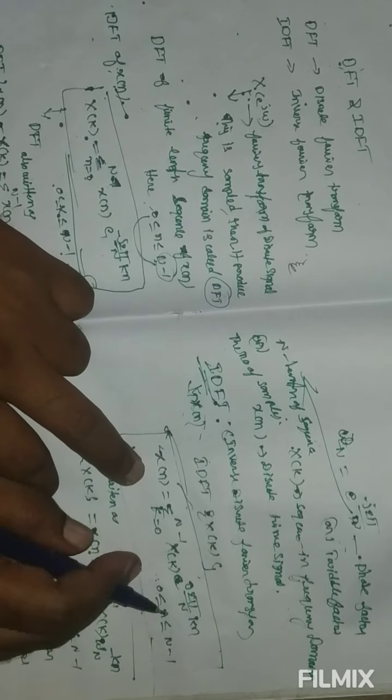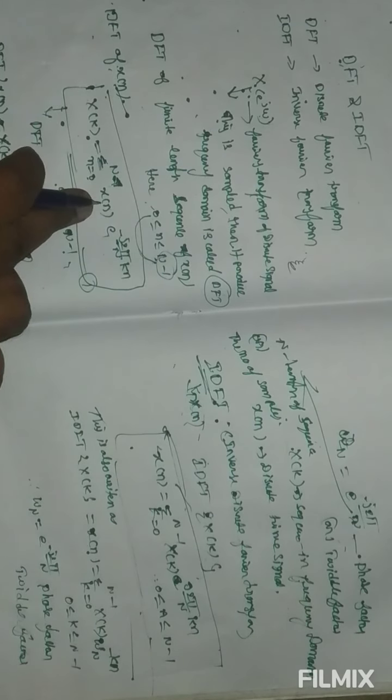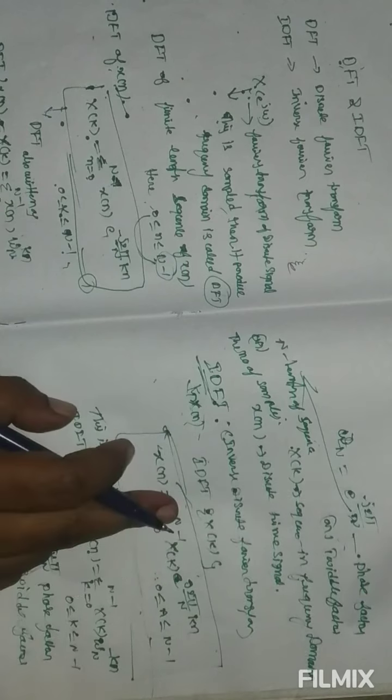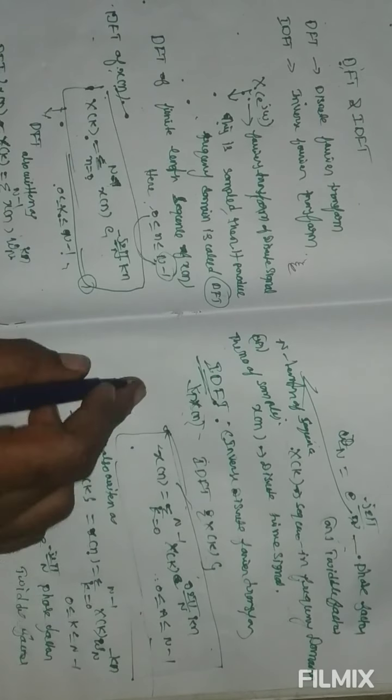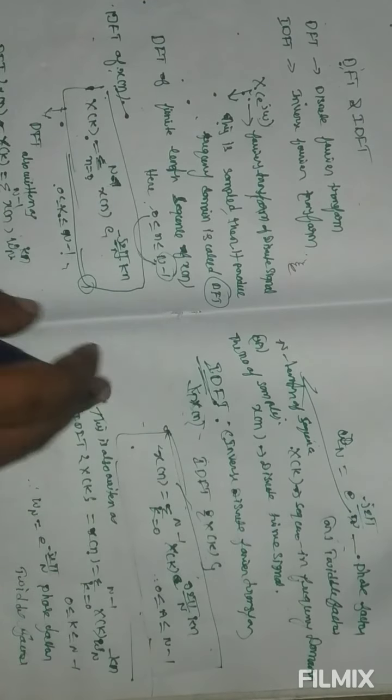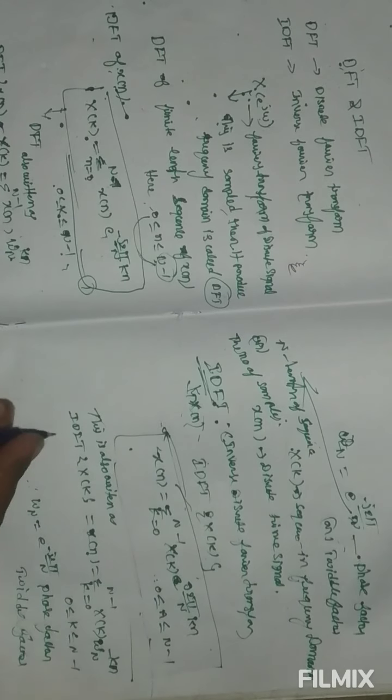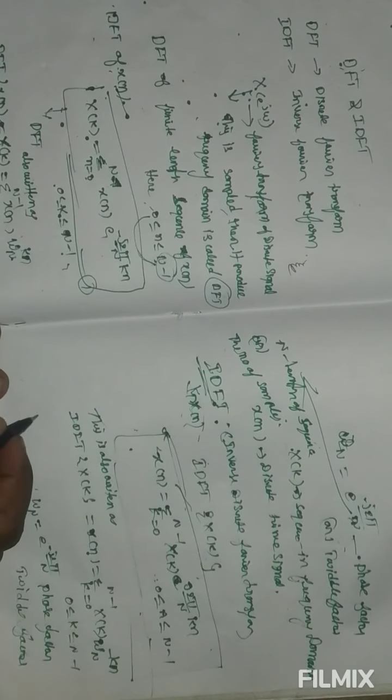This is the expression. So this is the discrete Fourier transform, and this is the inverse discrete Fourier transform. Here capital N is the length of the sequence or number of samples. So this topic, the discrete Fourier transform and the inverse discrete Fourier transform, is completed.